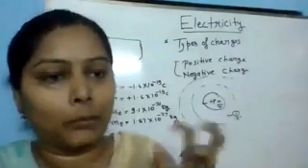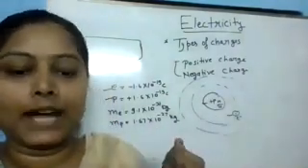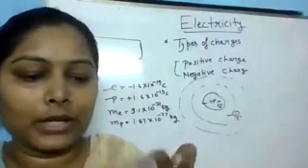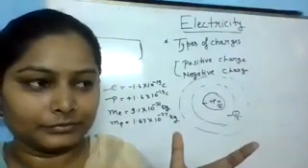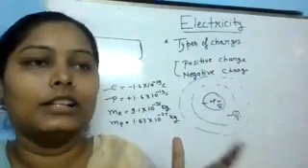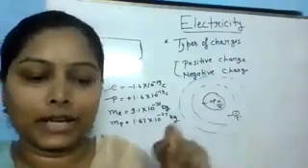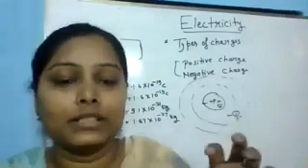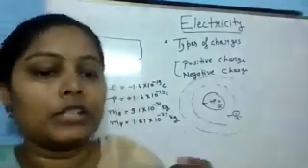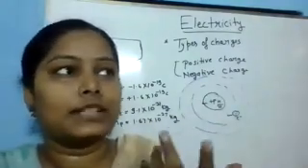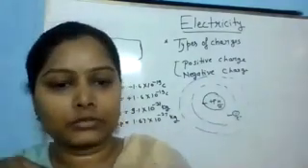Now let's see the property of charges. We know that like charges, what, repel or attract? Yes, like charges repel and opposite charges attract. Now, charge is a property which is acquired by a body, and this charge can be acquired by friction also.